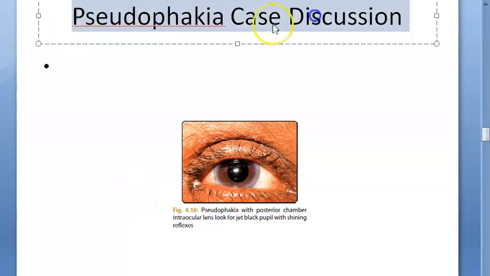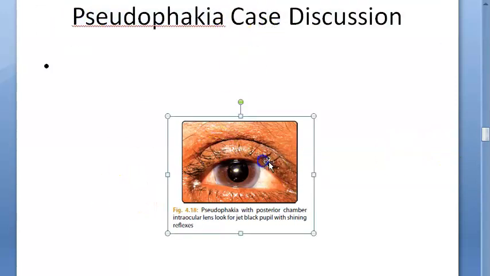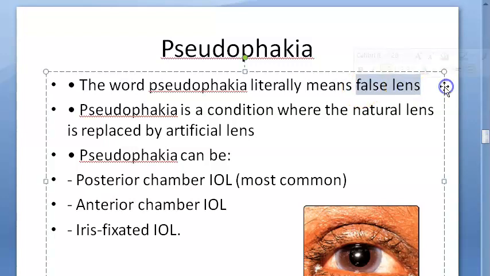Hello people, let us look at pseudophakia history taking. So basically, what is pseudophakia, guys? It is nothing but false lens. So you have removed the natural lens, right? And you have replaced it with an artificial lens.